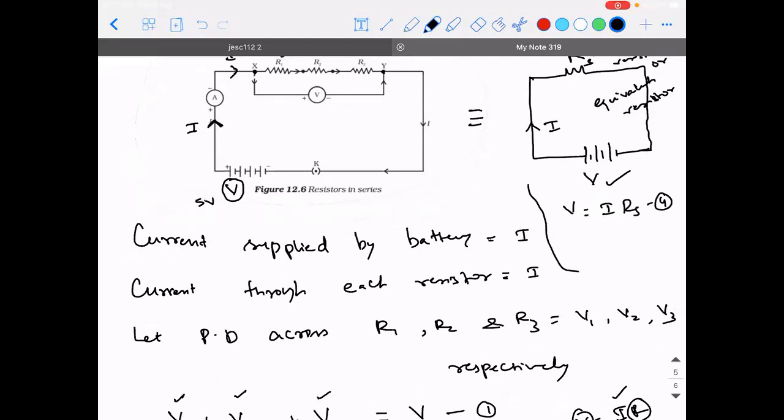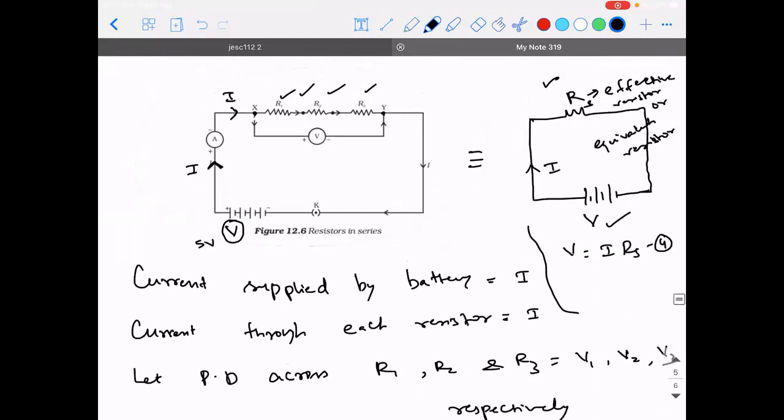Please make a note of it. This is very, very important. Sir, RS means equivalent resistance. Okay, equivalent resistor is the device. Resistor is the device, and resistance is the property. So RS is the equivalent resistance of series.